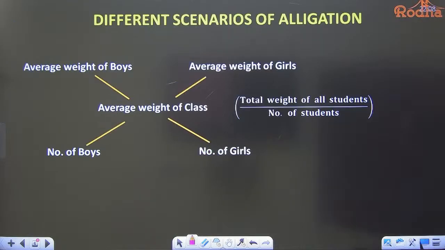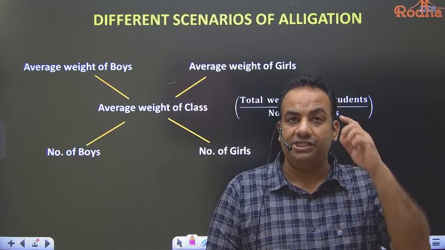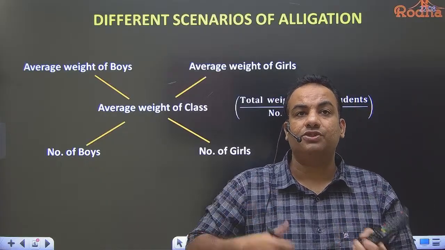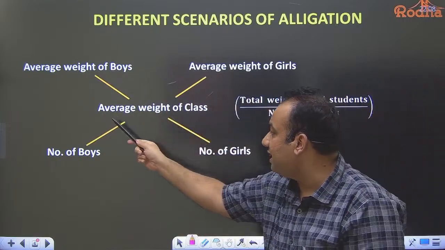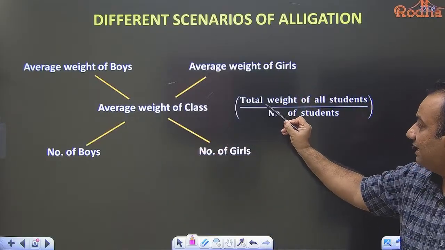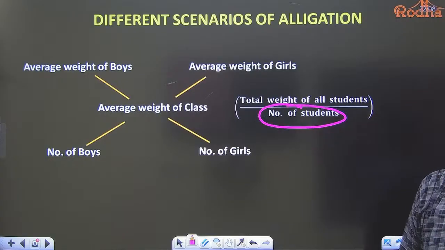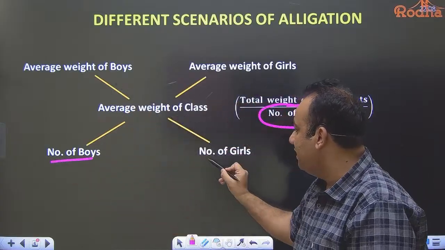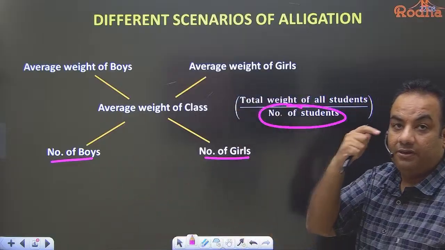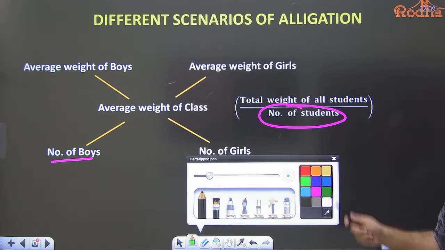Now see, I'm just showing you some scenarios where we use allegation, and what is important, just focus on which part the ratio comes of. Now if I write average weight of boys, average weight of girls, and in the center average weight of the class, average weight is calculated as total weight of all students divided by number of students. So the ratio is of number of students. So whenever you take the difference, this ratio is of the number of boys and number of girls. Any doubt to anyone in this?